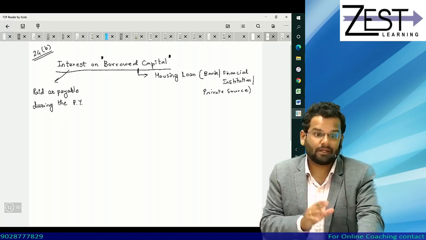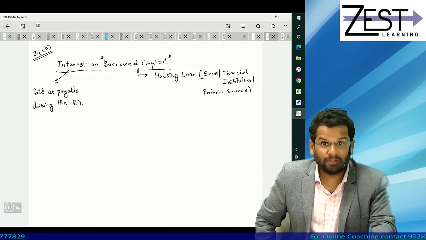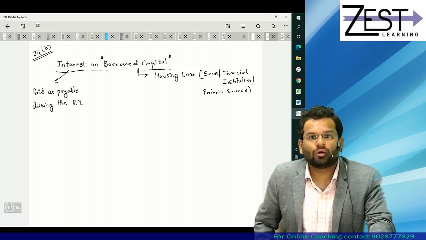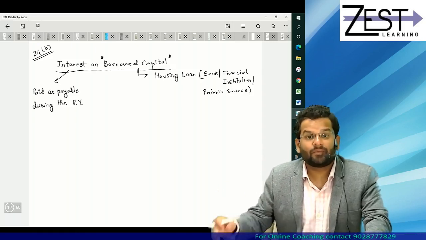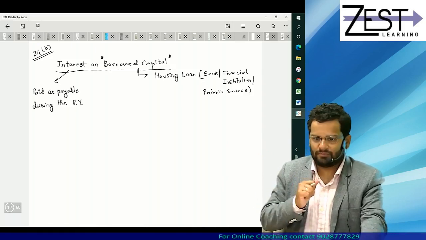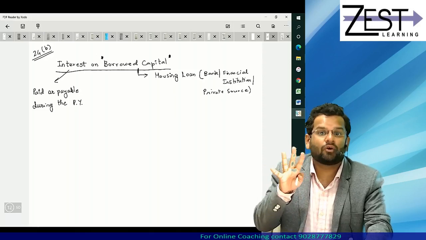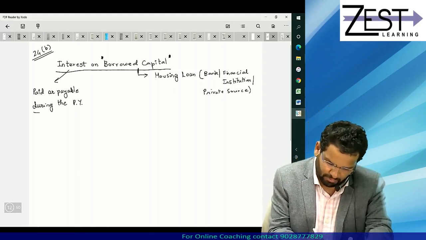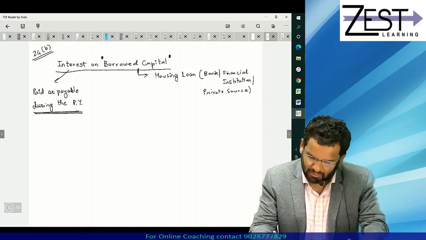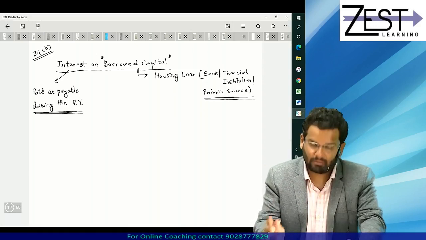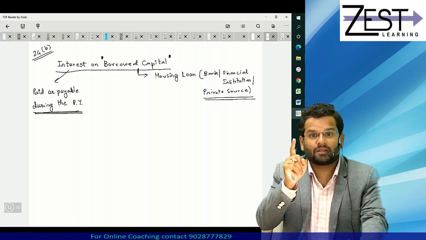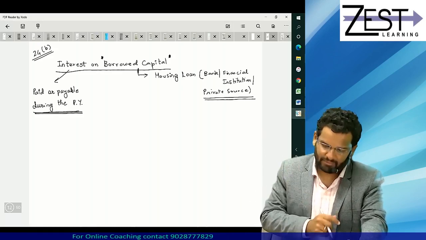Getting it? So it might be told to you on 31st March 21, out of 40,000 rupees of interest, 5,000 is still payable. Still you will take deduction of how much? You will take deduction of full 40,000, because interest could be paid or payable, it doesn't matter. Okay, source of loan doesn't matter. But for municipal taxes we have seen that municipal taxes should be actually paid.